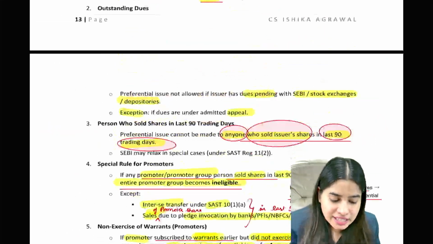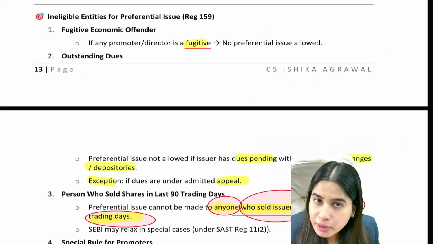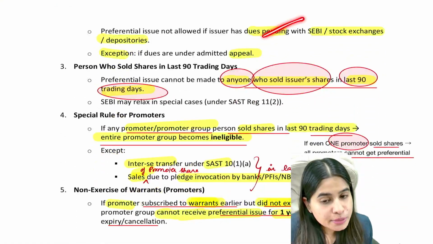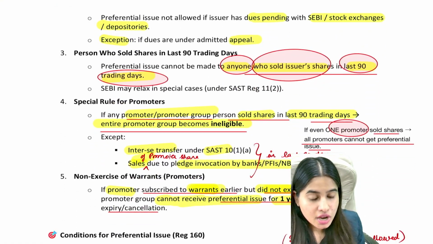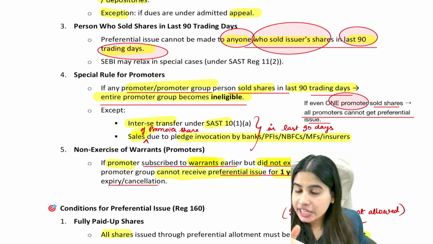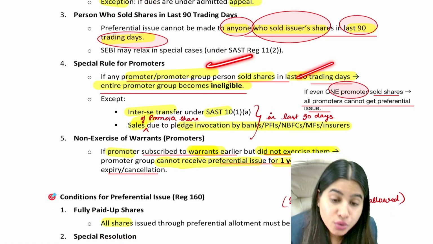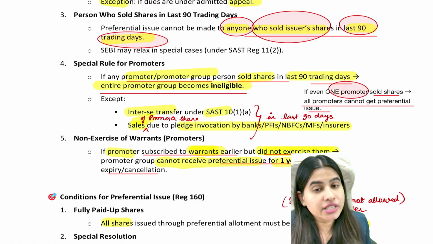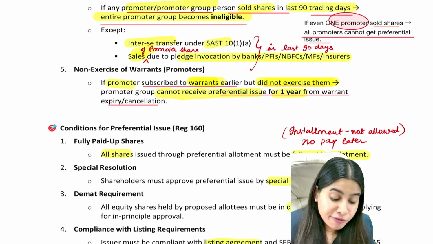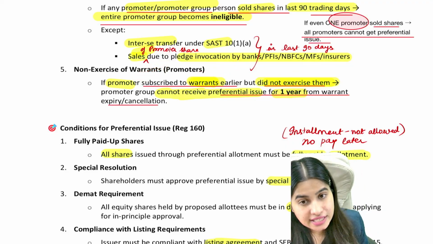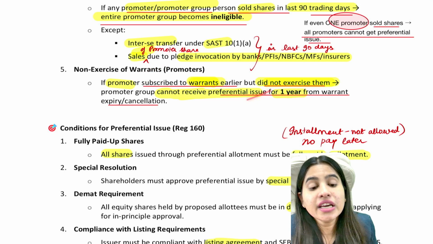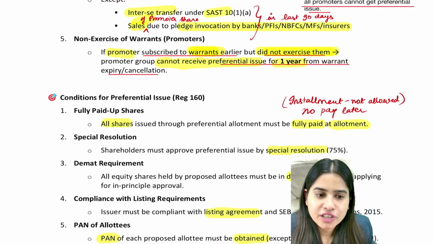These are the ineligibilities in which case you cannot make preferential offer: if your promoters are fugitive economic offender; if any dues is pending to be paid to stock exchange, exception if appeal is filed; if anybody sold the shares in 90 days, they cannot get preferential offer; if promoters sold the shares in 90 days, all promoters cannot receive preferential offer, with two exceptions. And lastly, if promoter had warrants but they did not exercise them in the last 1 year, then they will be disqualified to receive the preferential offer.